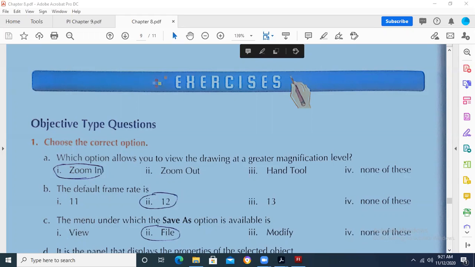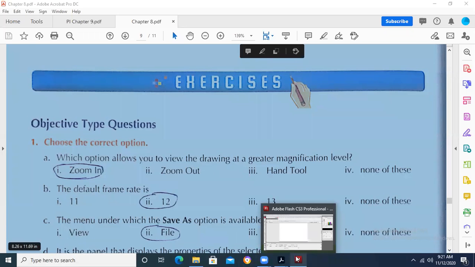No, I had already explained this thing that step questions will not be there. Let's suppose if I ask how you are going to apply the polygon tool, for example, how you are going to draw a polystar, this type of question will not be there. I have explained you this thing.